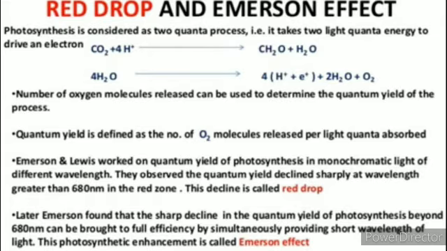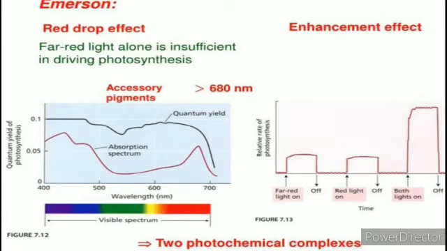Later, Emerson found that the sharp decline in the quantum yield of photosynthesis beyond 680 nanometers can be brought to full efficiency by simultaneously providing light of a shorter wavelength. This photosynthetic enhancement is called the Emerson effect. Red drop effect: far red light alone is insufficient in driving photosynthesis.